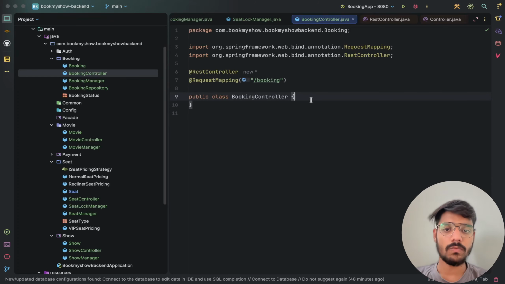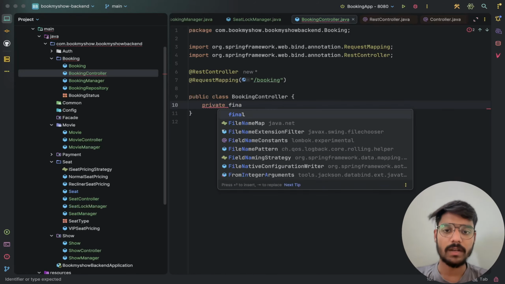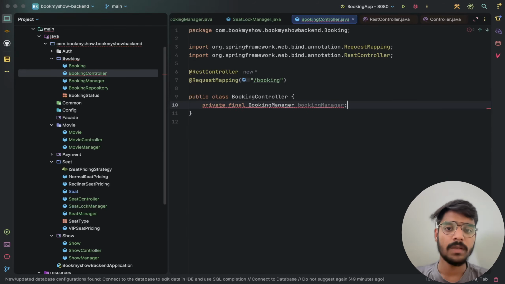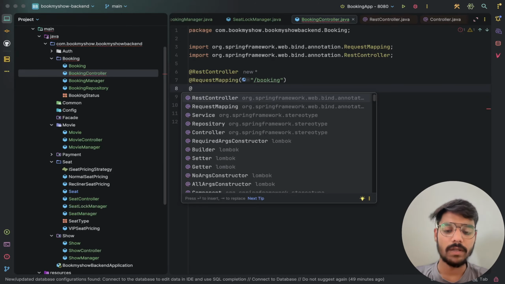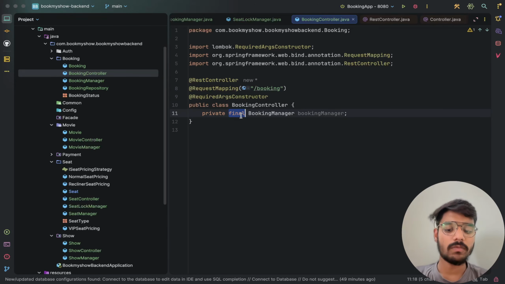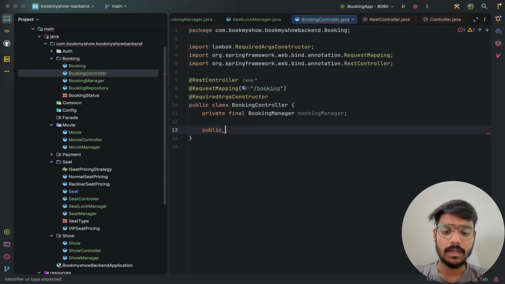Then we will take our model class, our service class here, to follow the business logic. So we have private final BookingManager. BookingManager is a service class we have. To get it autowired, we need Lombok's RequiredArgsConstructor. It will only work on the final fields. If we delete that final, it will create chaos. It works for final and non-null fields. Now let me create a public method that returns a Booking, public Booking createBooking.